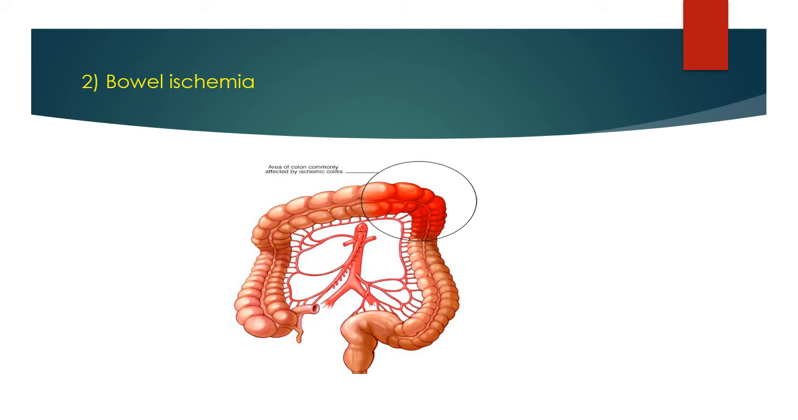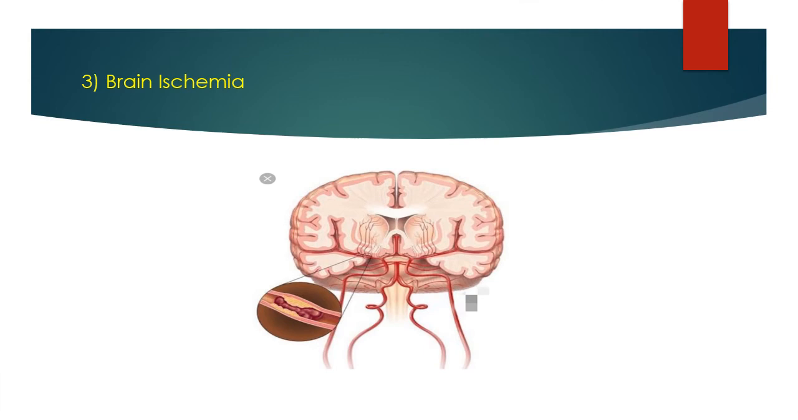Another type of ischemia is brain ischemia. Here is the picture of brain ischemia. Brain ischemia is insufficient blood flow to the brain and can be acute or chronic. Acute ischemic stroke is a neurological emergency that may be reversible if treated rapidly. But chronic ischemia of the brain may result in a form of dementia called vascular dementia, so it is an irreversible case. So that is brain ischemia.